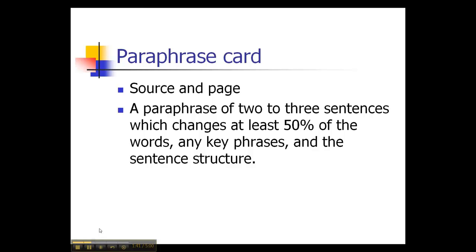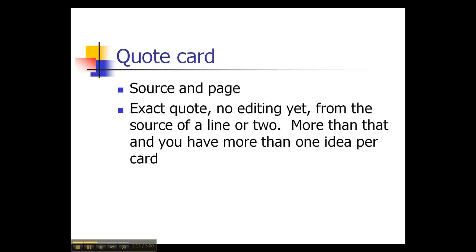So what's a paraphrase card? On that card, you're going to list the source, page number if you've got it, and you're going to paraphrase 2 or 3 sentences of which you've changed at least 50% of the words and any key phrases, as well as the sentence structure. So you've been doing these as part of our research quizzes. Now you're just doing them on the card. Easiest way to do a paraphrase card: read a couple sentences, close the source, open up something else, and type down what you think it means. There's your paraphrase.